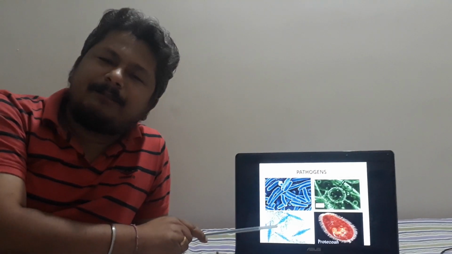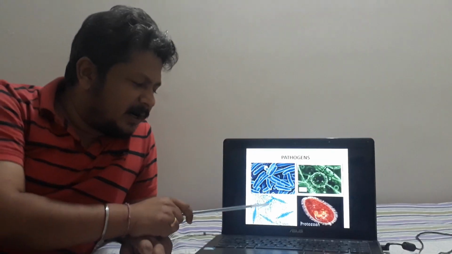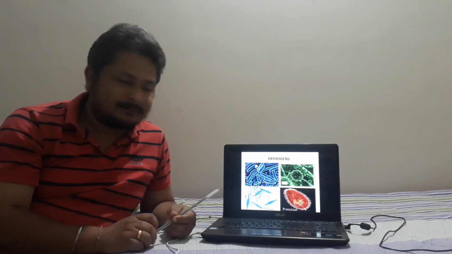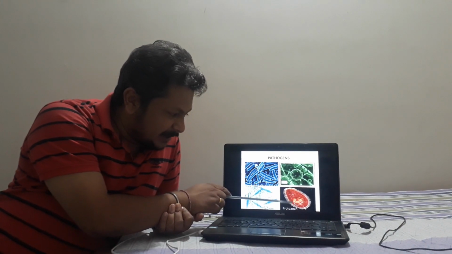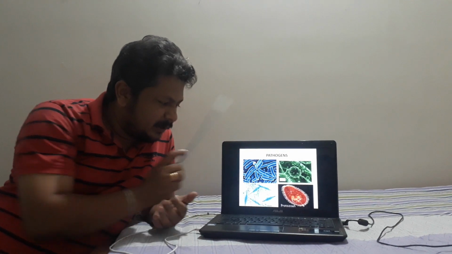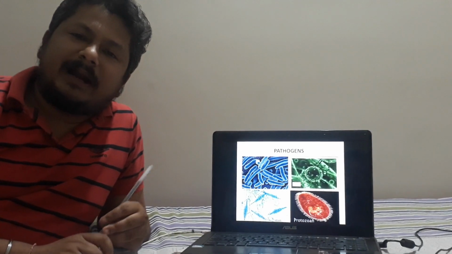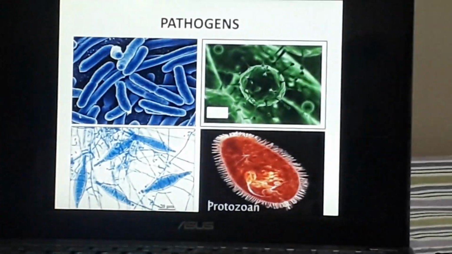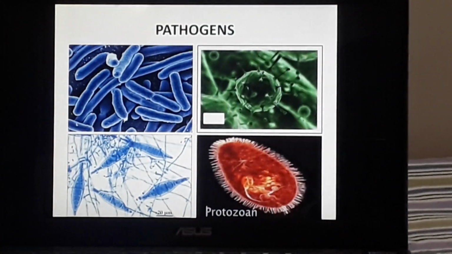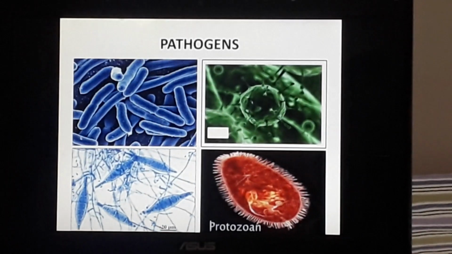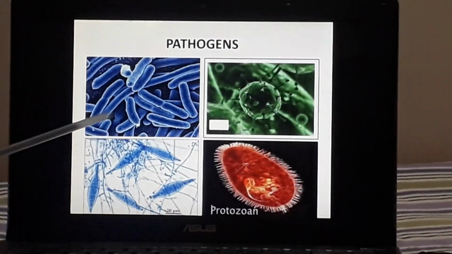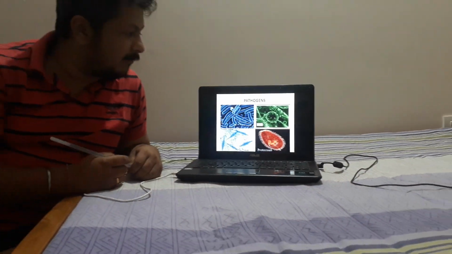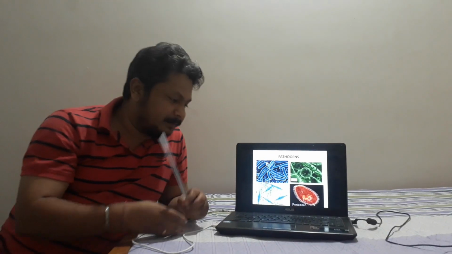So this is a microscopic picture of a fungus. And the last one, this diagram, is a microscopic view of protozoa. Protozoa cause diseases like malaria. So these are the microscopic views of different types of pathogens.